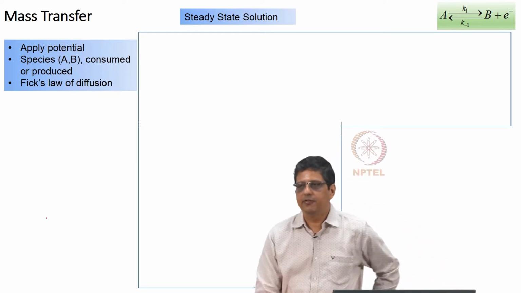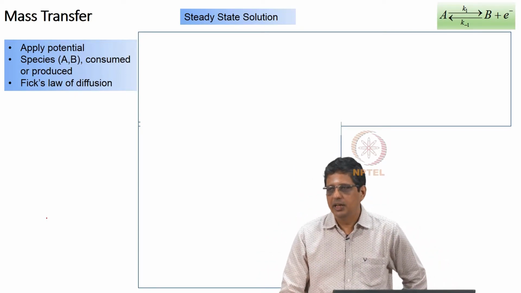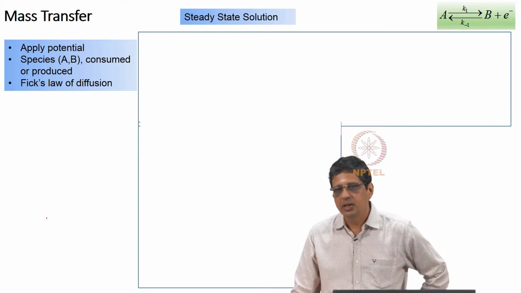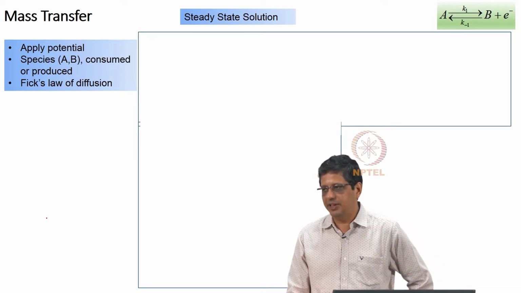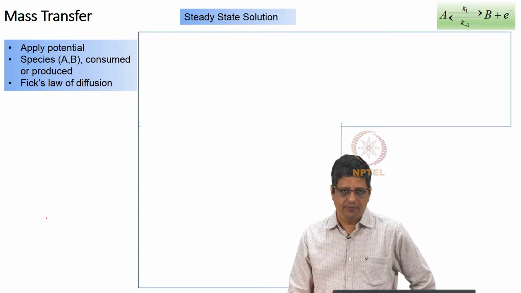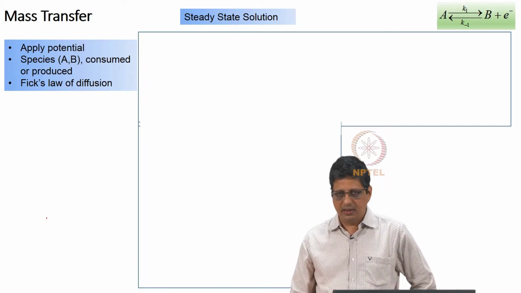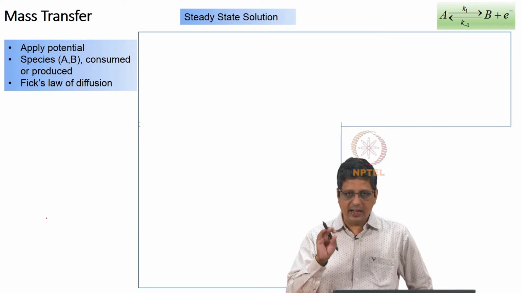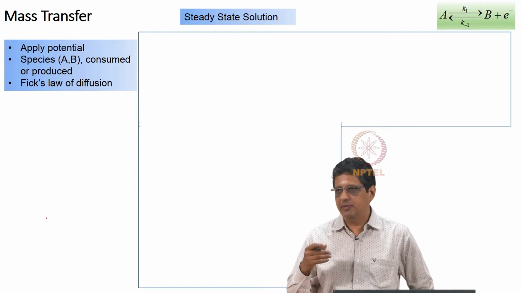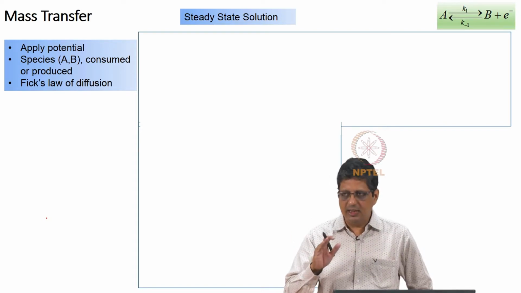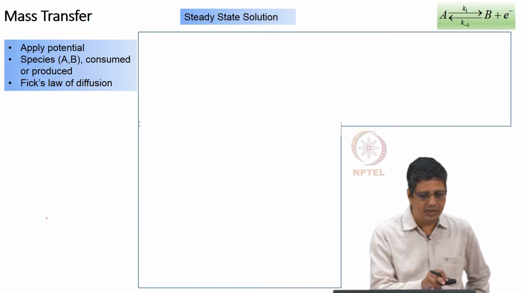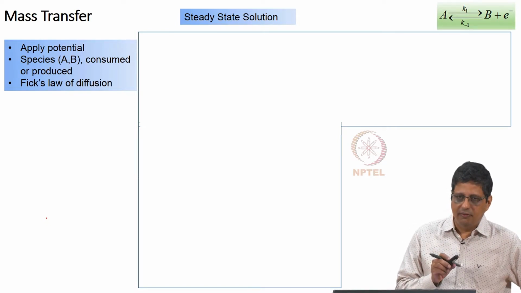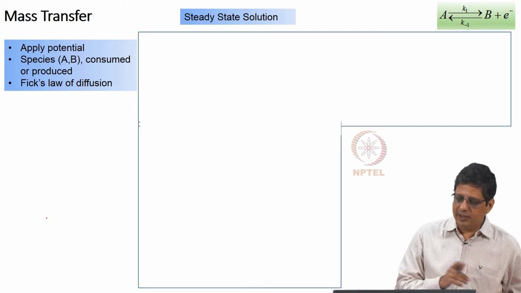Now, I want to find first the steady state solution. Earlier we have seen this, right, we write the mass balance equation, charge balance equation, but that is with adsorbed intermediate. With no adsorbed intermediate, we just write the charge balance equation. We can find the steady state current. We will write the expression for current when potential is DC plus a small amount of AC, and then we will see if we can write it as del I by del E, which will become Faraday. Here we are going to go in a similar path, but we will take some detour. When we come there, I will mention that. Right now, first we want to see how the current will vary when potential is varied. Earlier it was very straightforward, right.